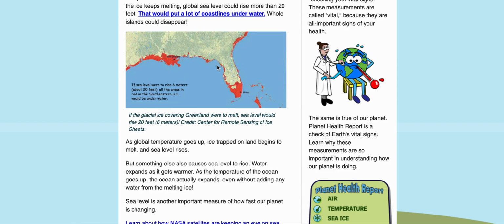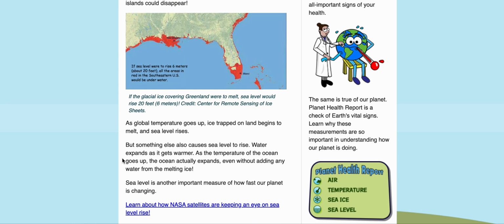As global temperatures go up, ice trapped on land begins to melt and the sea level rises. But something else causes the sea level to rise. Water expands as it gets warmer. As the temperature of the ocean goes up, the ocean actually expands, even without adding any water from the melting ice. Sea level is another important measure of how fast our planet is changing.